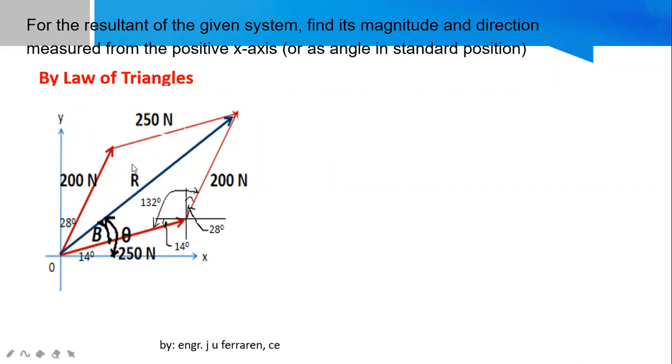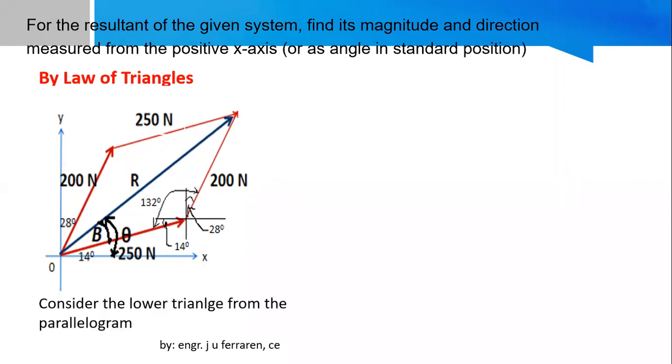If you want to define what R squared is, it would be R squared equal to the sum of the squares of the other two sides. So that is equal to 250 squared plus 200 squared. What's the next term? Minus what? Minus 2 times the product of 250 and 200, so 2 times 250 times 200, cosine. What's lacking?